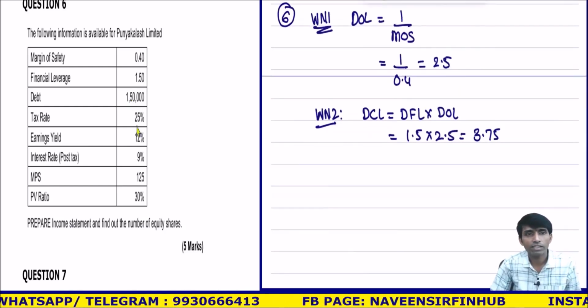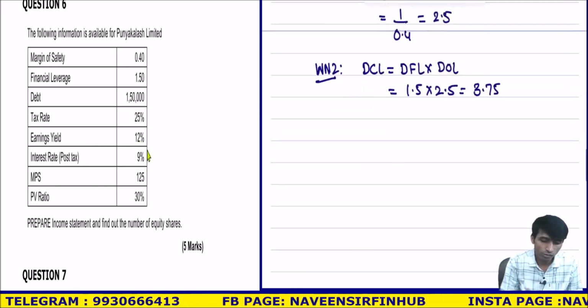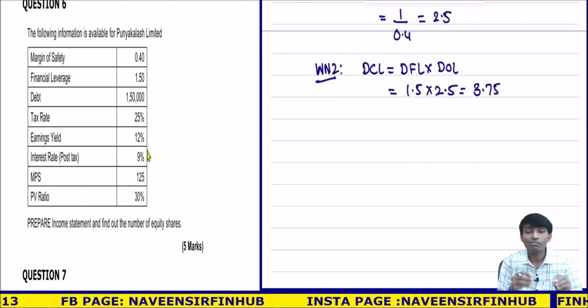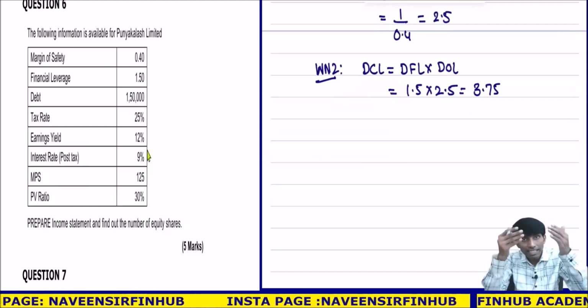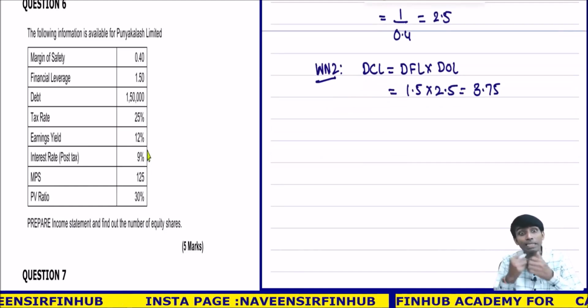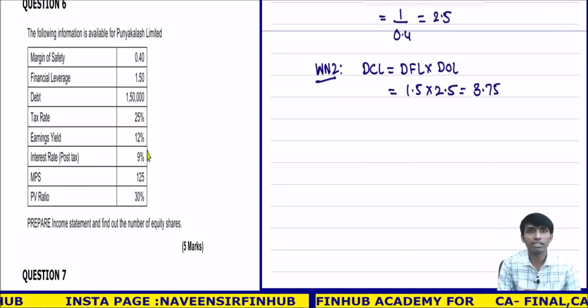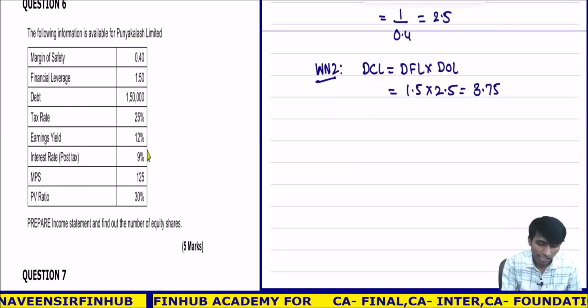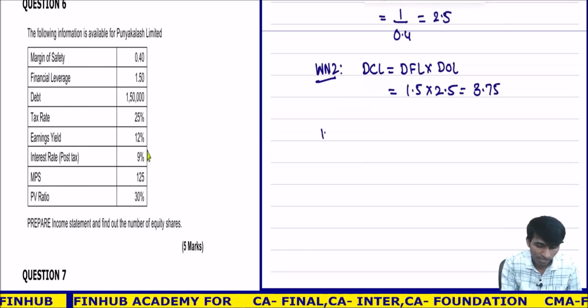Debt is given. Interest rate post tax is given. So I can calculate interest. Interest is post tax. One minute. When I write the interest now in the income statement, it is not post tax. It is pre-tax. Many people have gone wrong here. So I'll have to calculate pre-tax. So generally how do I calculate post tax?